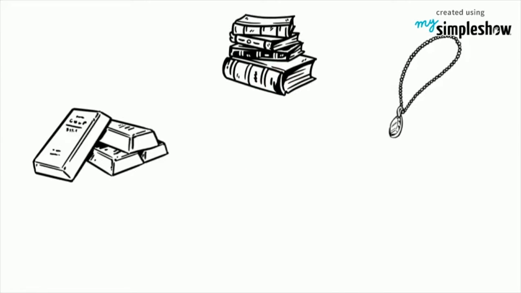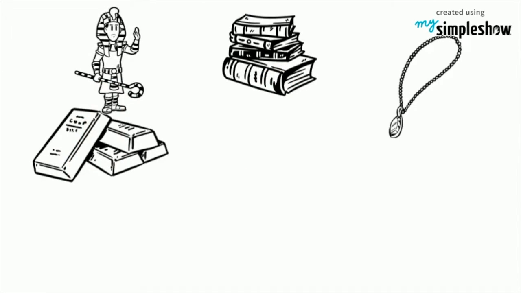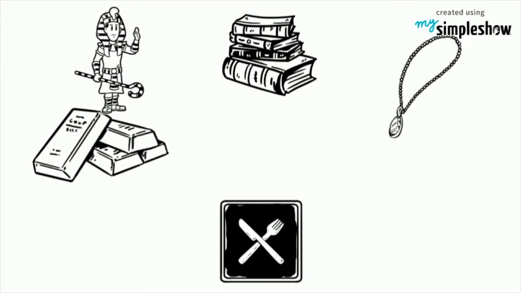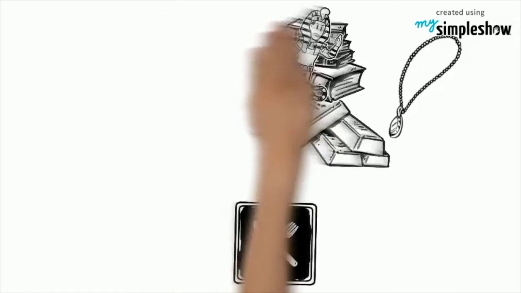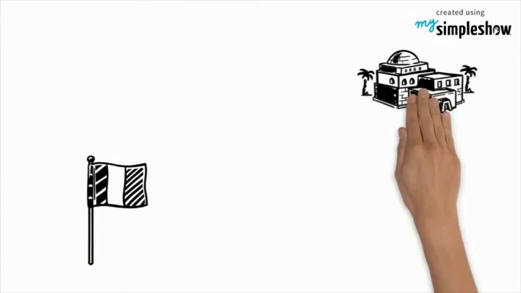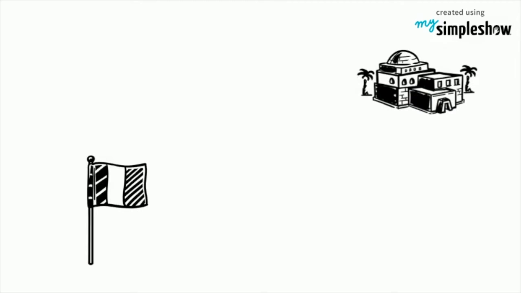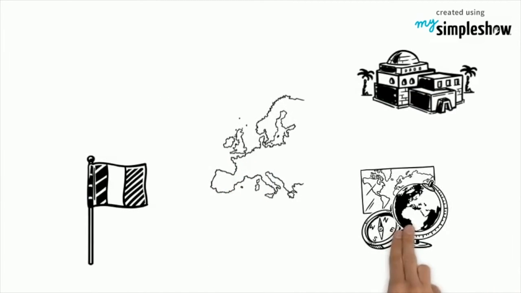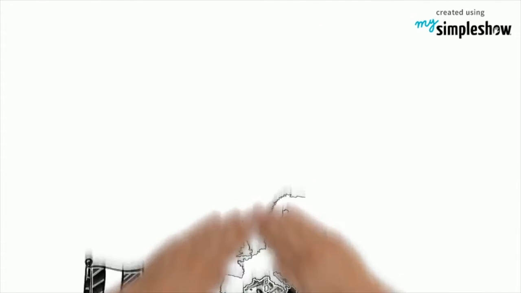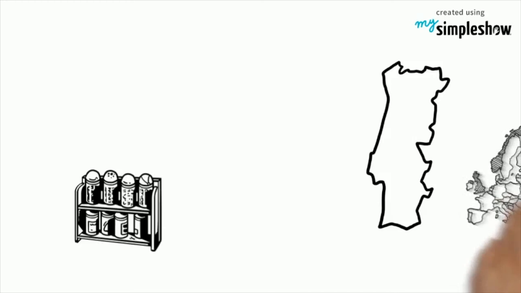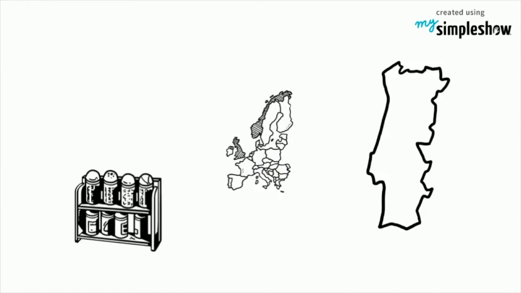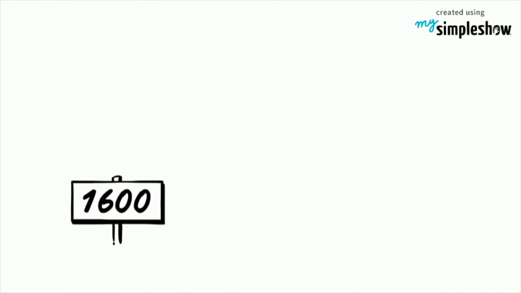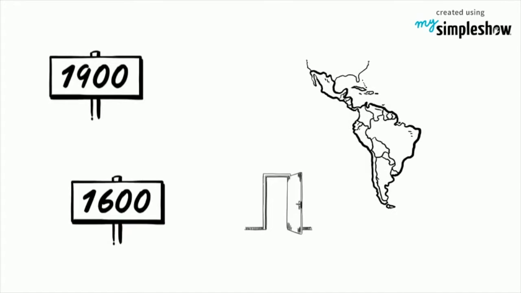Let's see spice history. The first usage was Egyptian, using spice for flavoring food, and as a commodity in 13500 BC. Then Venice controlled the spice trade in the Middle East until 1500 AD. From the 12th to 16th century, Europeans started exploration for a new passage to East India, which is the South Sea Islands. In the 16th century, Portugal ruled the spice trade from East India. In the 17th century, it became the Netherlands, and in the 18th, it was British. In 1600 AD to 1900 AD, America entered the spice trade.